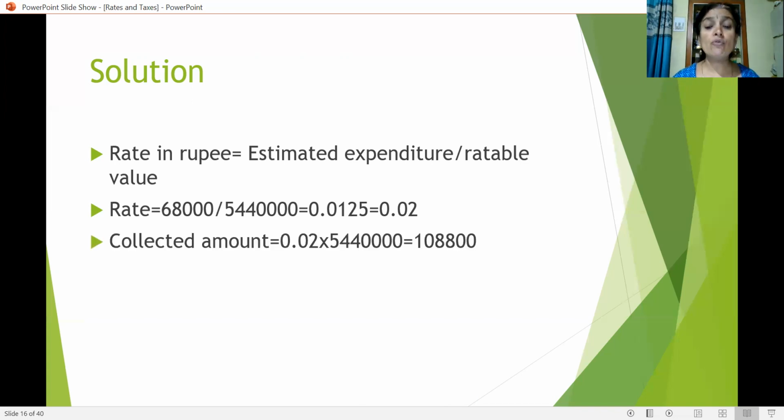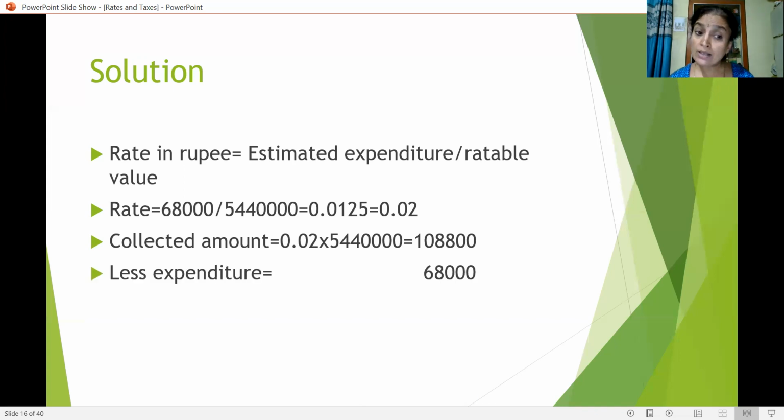So the collected amount will be rateable value into rate. That is 0.02 into 54,40,000. Then we are getting the money as 1,08,800. How much is the amount required? It is 68,000. But we have collected 1,08,800.